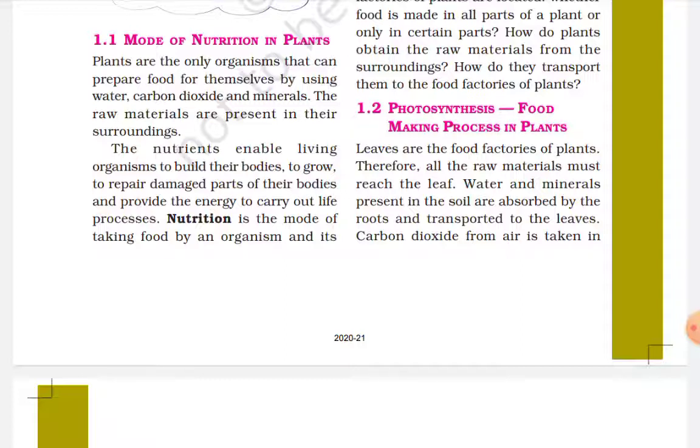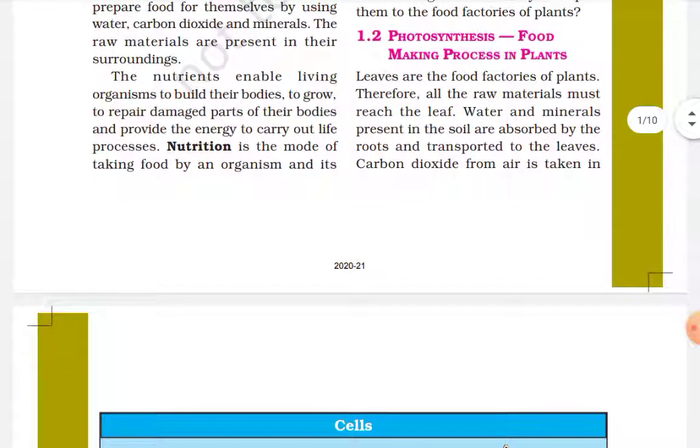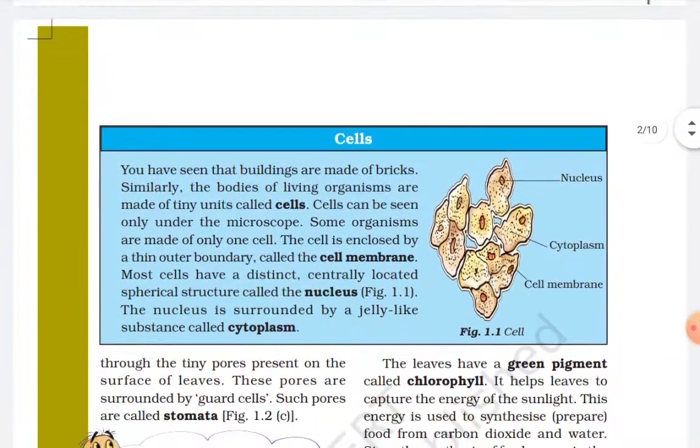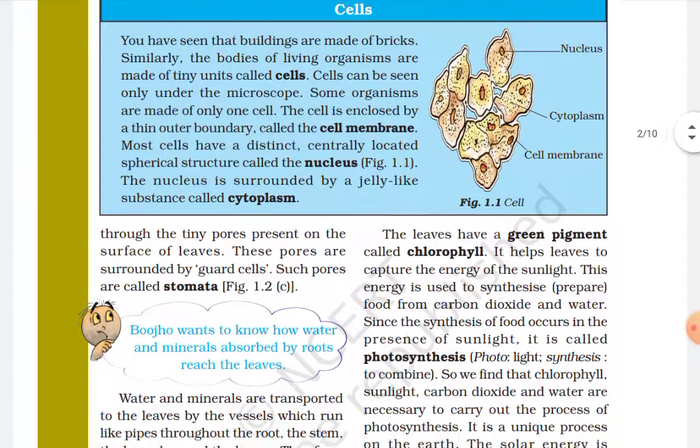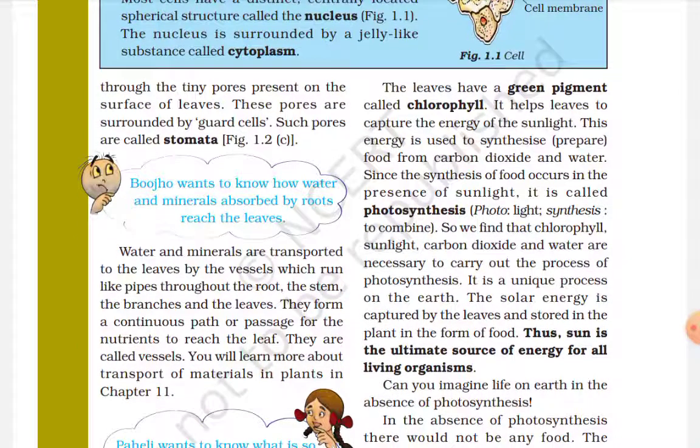Water and minerals are present in the soil and can be absorbed by roots and transported to the leaf through the stem. But the carbon dioxide is taken from the air, and for that there are very tiny holes, or tiny pores, on the surface of the leaves, which are surrounded by guard cells. These guard cells do the opening and closing of the stomata, and this pore is called the stomata.